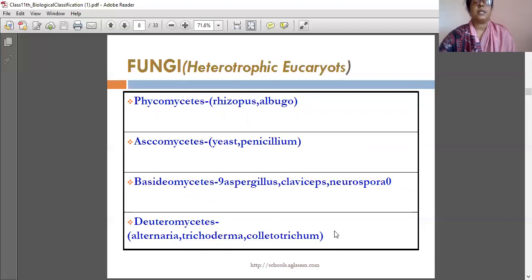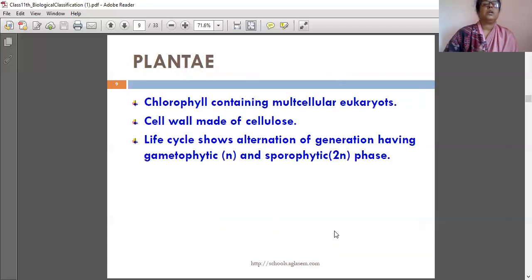Next one is plant. Chlorophyll containing multicellular eukaryotes, with a cell wall made up of cellulose. The life cycle shows alternation of generation, having a gametophytic N and a sporophytic 2N phase. One time read.